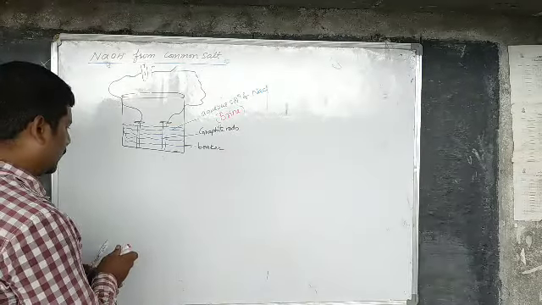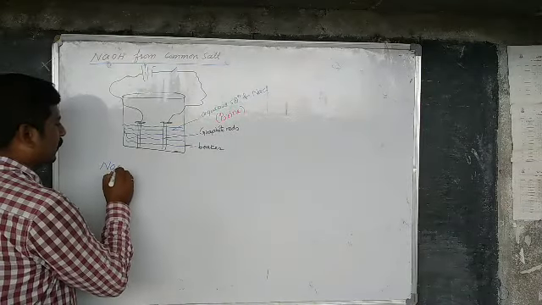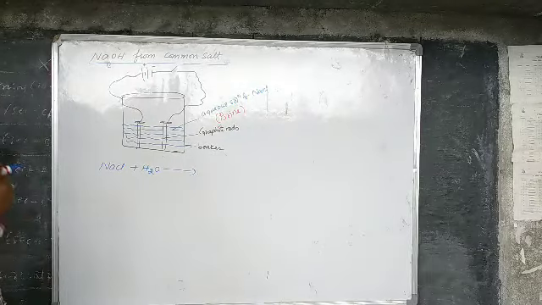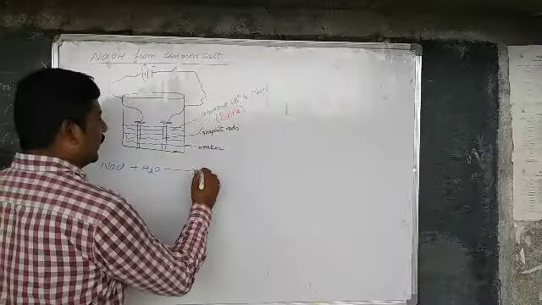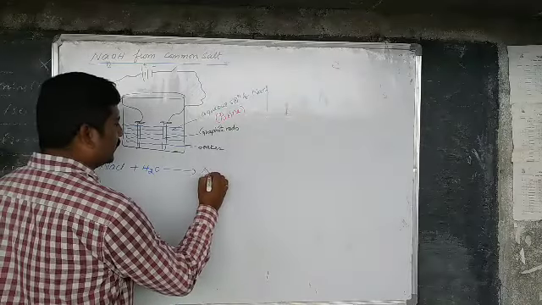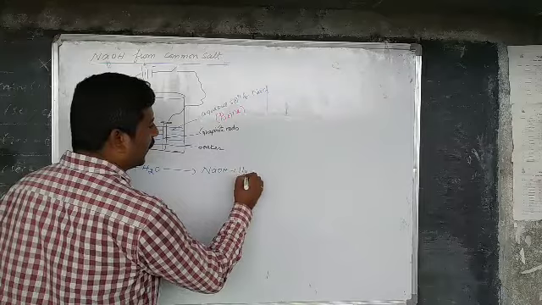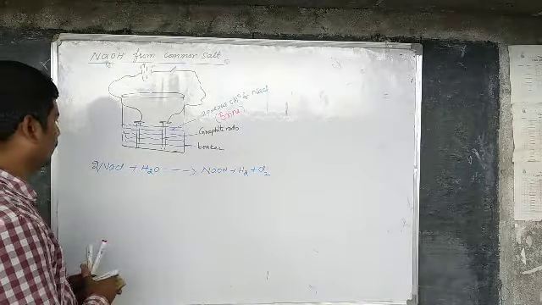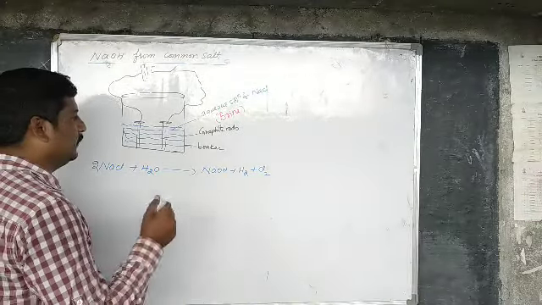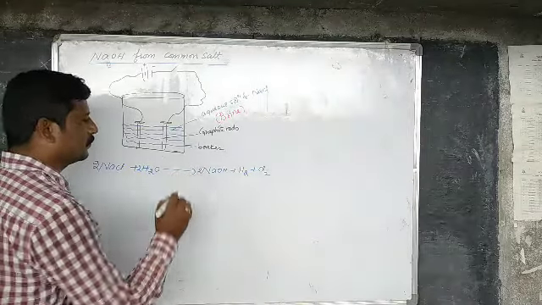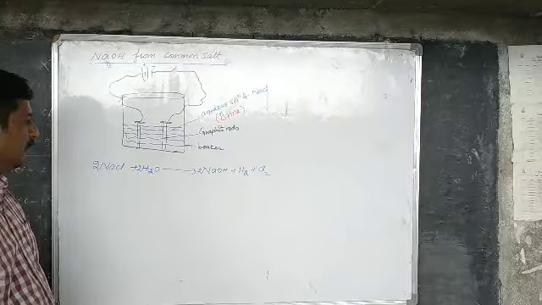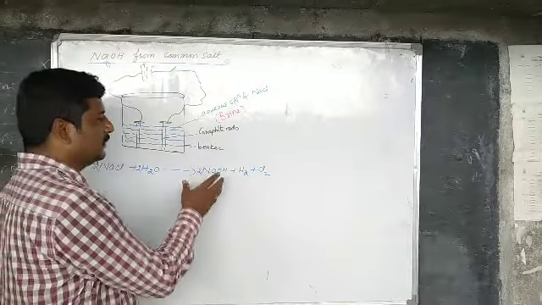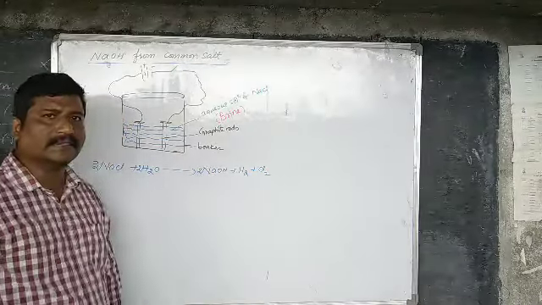This is the chemical reaction: when electricity is passed through sodium chloride in the presence of water, it decomposes as sodium hydroxide, hydrogen gas, and chlorine gas.